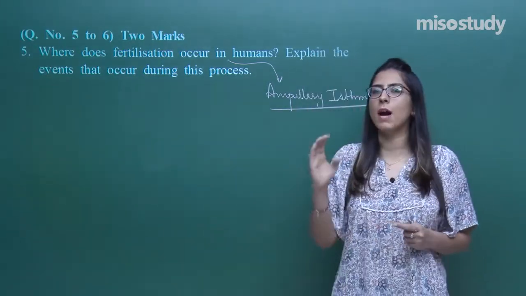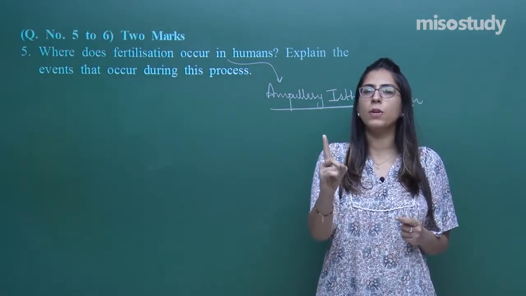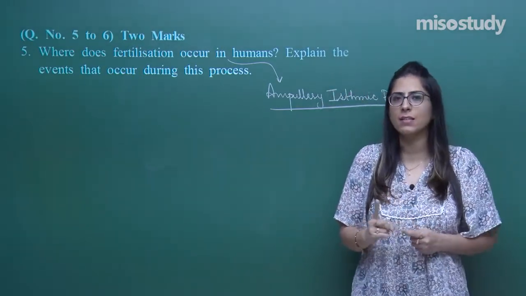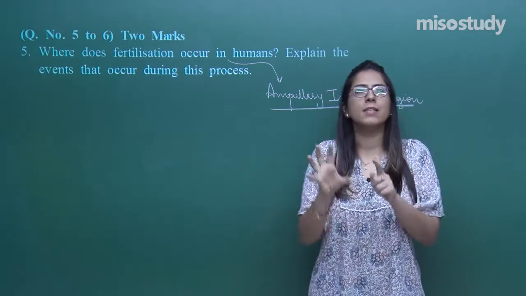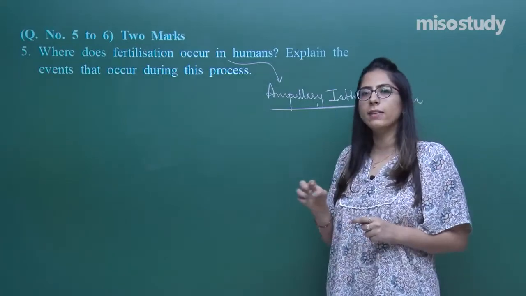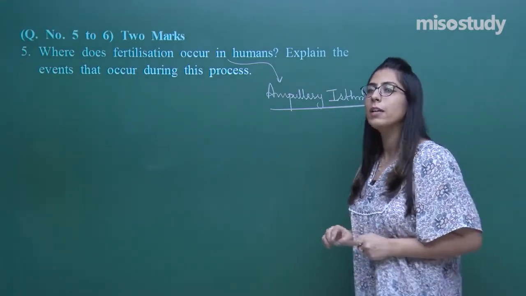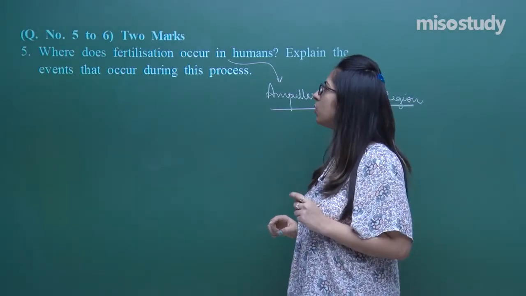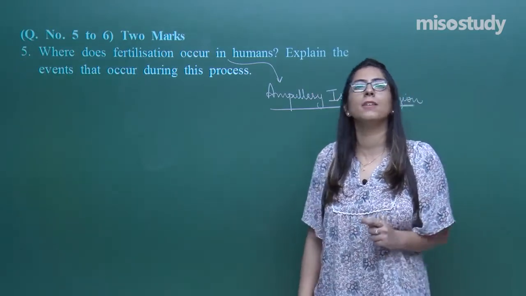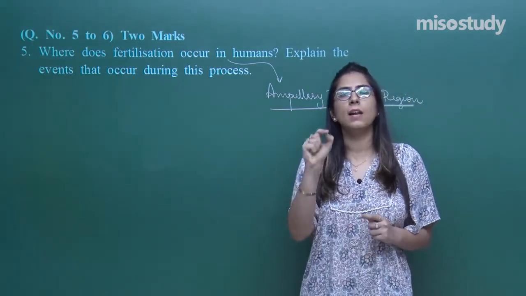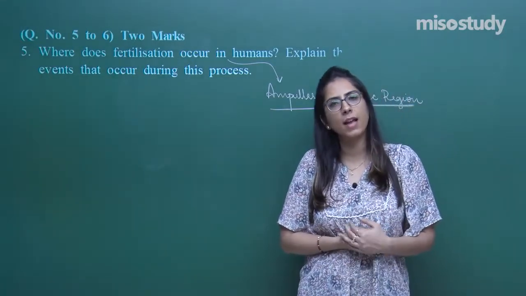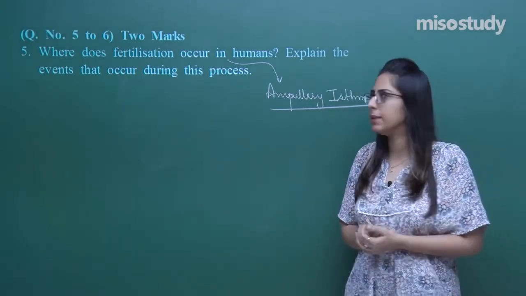So you have to explain each and every step, starting from copulation or coitus to the insemination process, that is, the penis of the male releases the sperm along with the whole secretion called semen into the human female. Then they travel, and this is because of chemotaxis. I hope you remember the sessions, students. Chemotaxis allows the movement of sperm, and how do sperm move? Sperm move because of the tail present, and with the help of chemotaxis they move. They also have an energy source, that means they have mitochondria present in the middle piece.